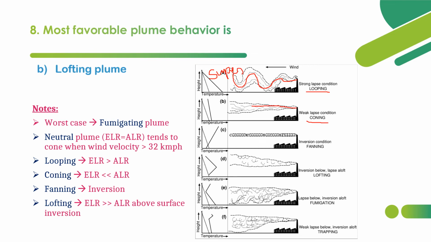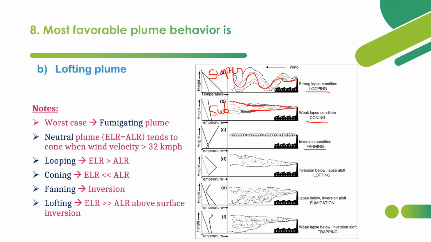And next is the coning. In the diagram itself you can see there will be a cone-like formation of the gaseous substance from the factory or industry, and here subadiabatic conditions will be prevailing. And next is the fanning. This is an extreme inversion condition.